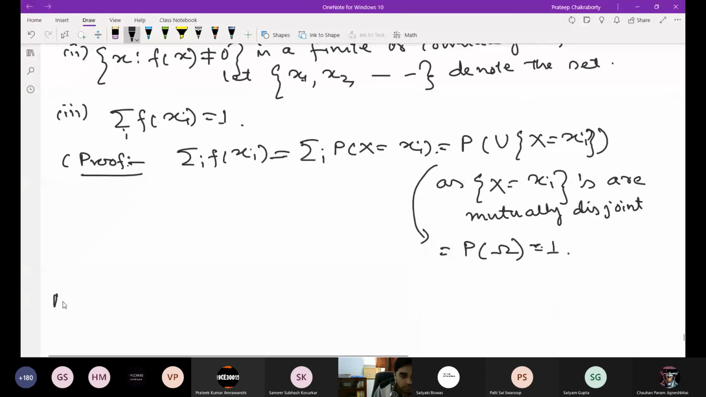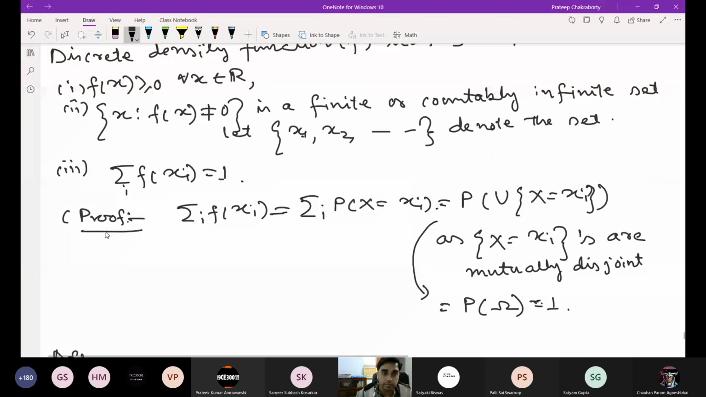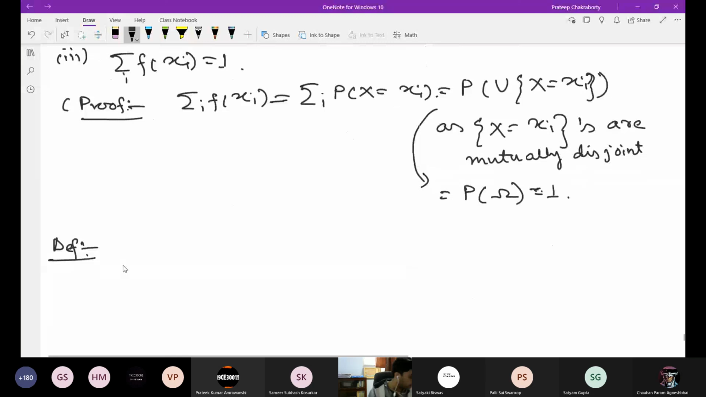Okay, just do one definition, then we'll stop. So similarly, we see that we have first defined a probability space or sample space. From there, we define a discrete random variable. From there, we got the discrete density function, for which we have got these three properties. Again, we can define a discrete density function without defining a probability space or a discrete random variable, by just using these three properties. By using these three properties, we can directly define a discrete density function. We define that, then we will stop.